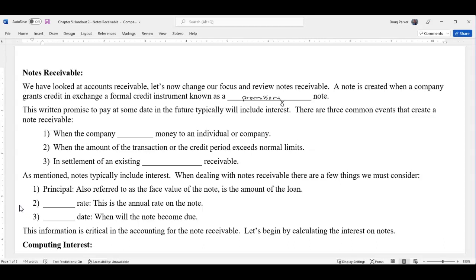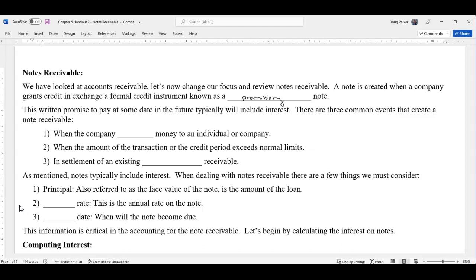So you go and buy a new car and you have a note that you sign with the company for 0% for 60 months to encourage you to buy their vehicle. That 60-month note at 0% is still a promissory note and it still bears interest. It just bears interest at a rate of 0.